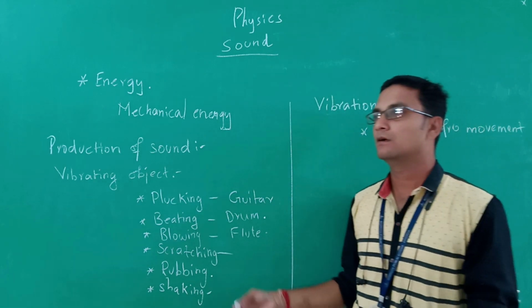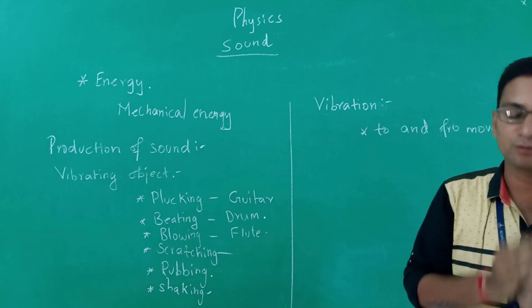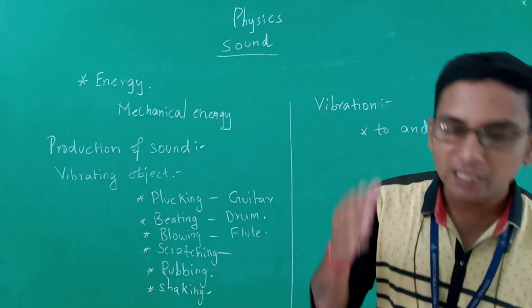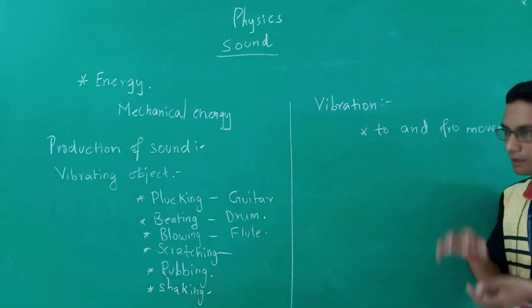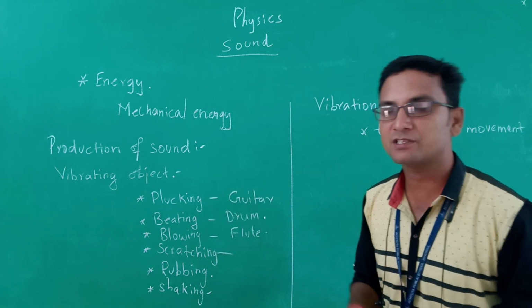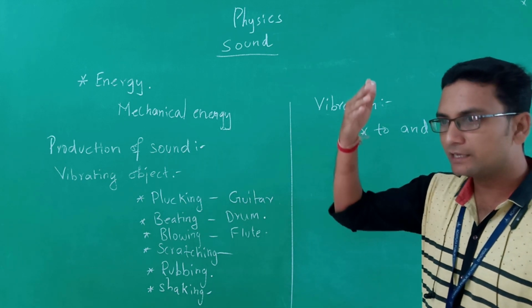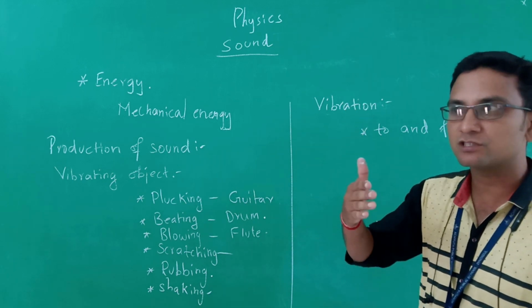Before creating the vibration, that object will be in an equilibrium position. When we do these kinds of activities, we set the object in vibration. We just make it vibrate. So the object will move from the equilibrium position, that is its mean position.